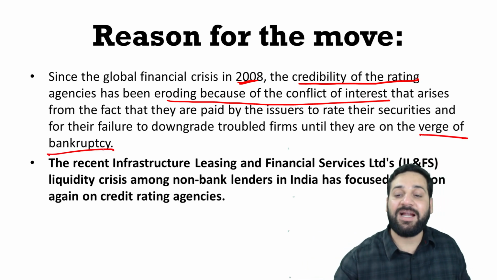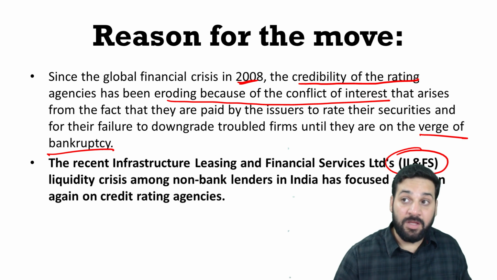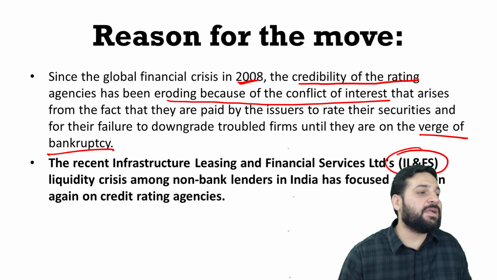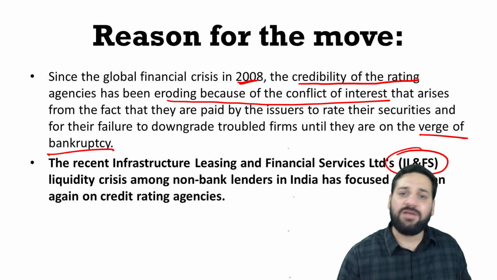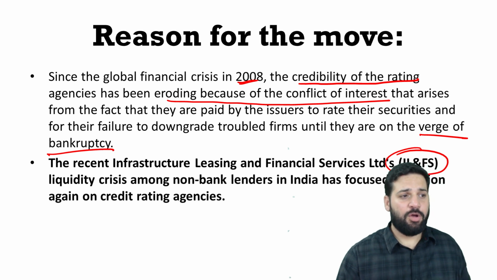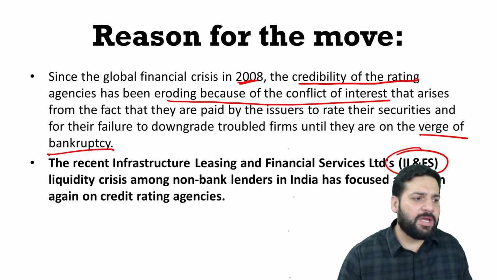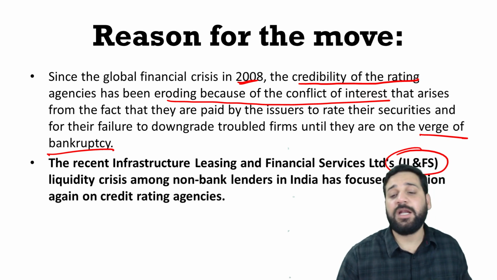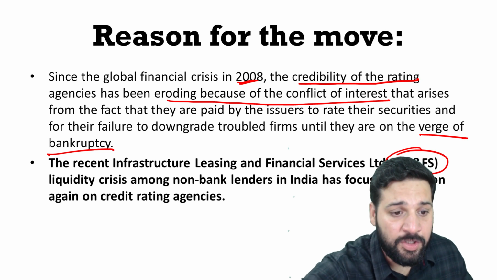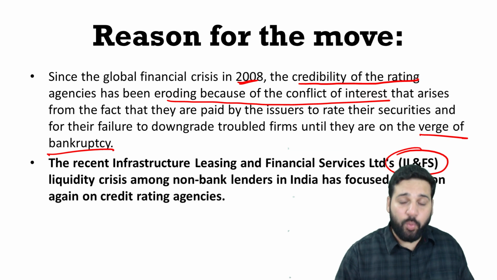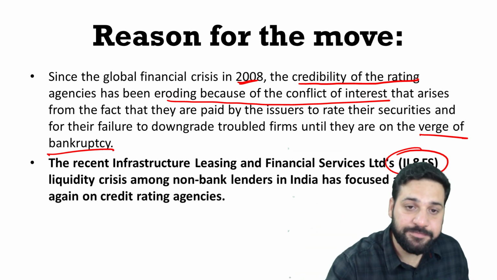That happened in the ILFS case. The credit rating agencies were giving an AA plus rating to ILFS till ILFS went bankrupt. A lot of money went down the drain, right? Even the money of EPFO. A lot of money went down the drain. So what happened next? That's why the focus of the Government of India and SEBI came to this.